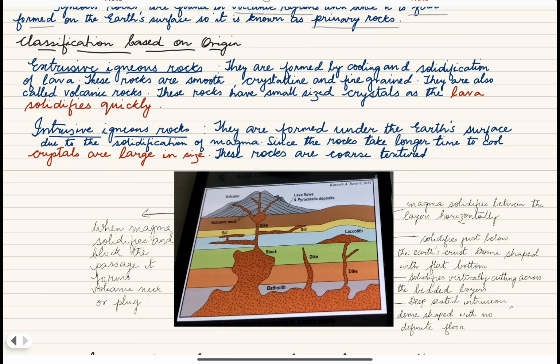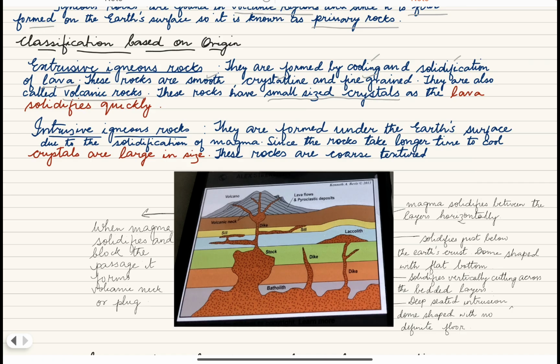Extrusive, X means on the surface. So extrusive igneous rocks are formed by cooling and solidification of lava. Now these rocks are smooth, crystalline and fine-grained. Why are they fine-grained? Because this lava solidifies very quickly, and so they have small sized crystals, or they are fine-grained. And these kinds of rocks are also known as volcanic rocks.